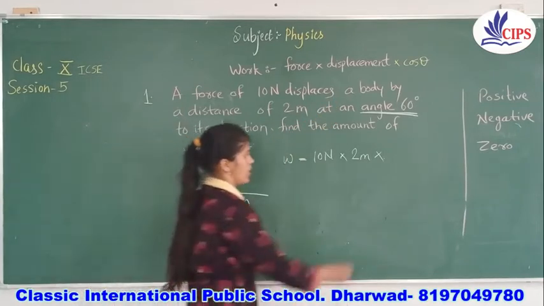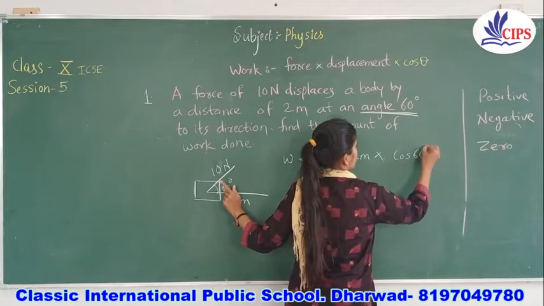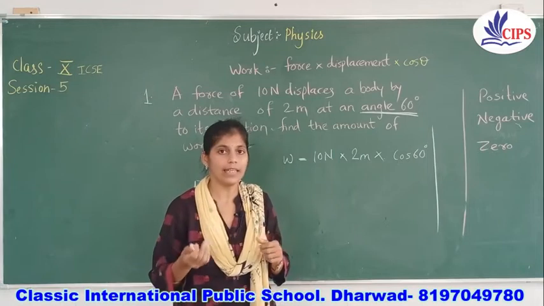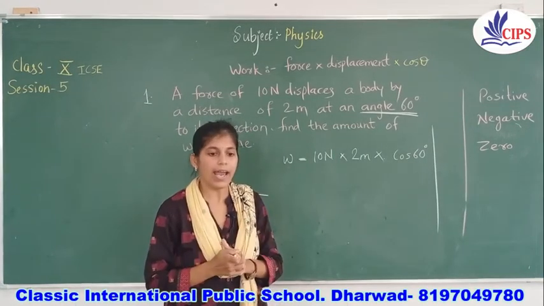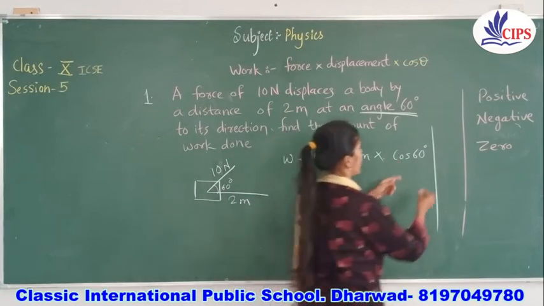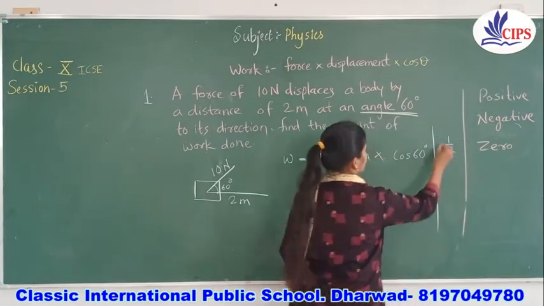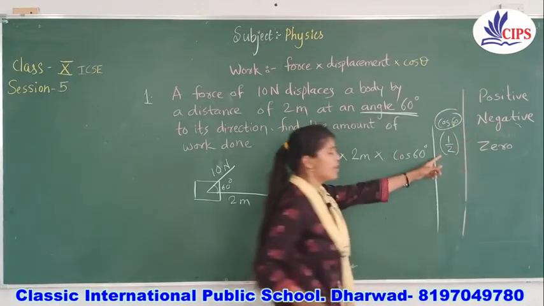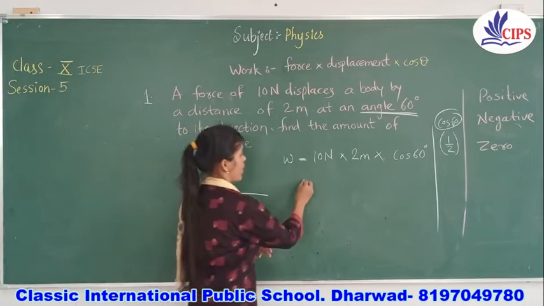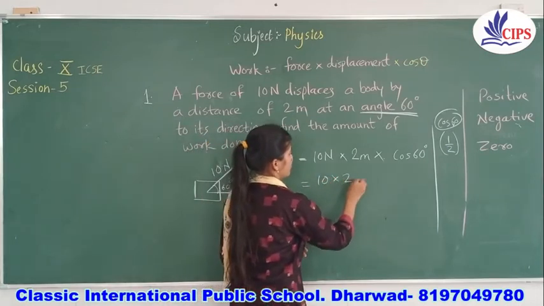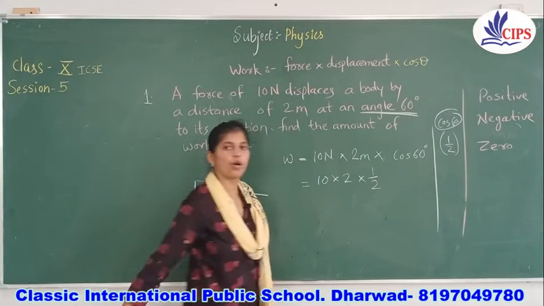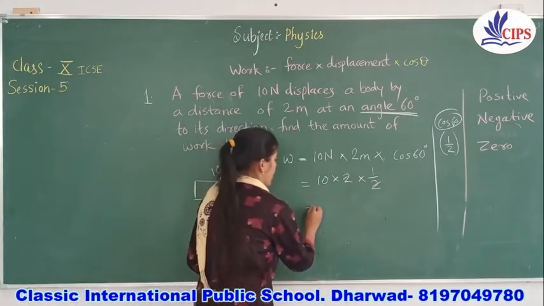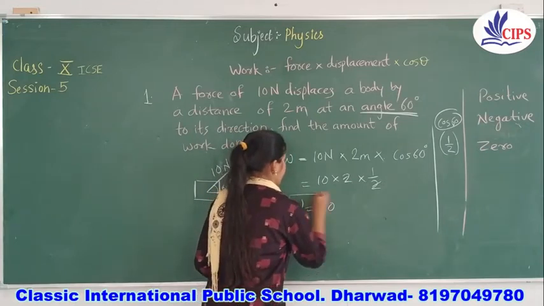The cos 60. Children, keep in mind always, the values of cos 60 and cos 90 are fixed, and cos 60 is always 1 by 2, half. So the answer will be 10 into 2 into 1 by 2. Cos 60's value is 1 by 2, so the 2 and the 2 cancel and the answer you will get is 10.